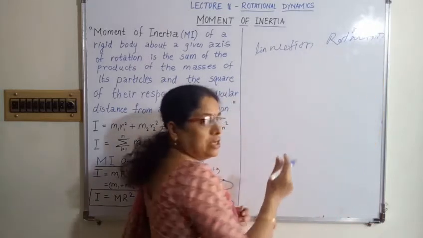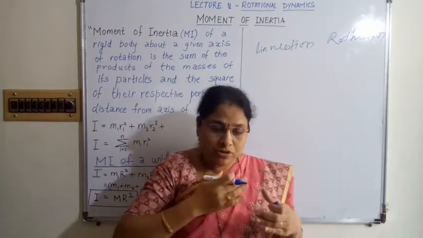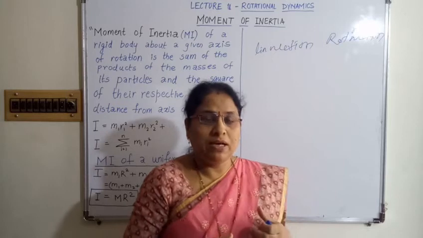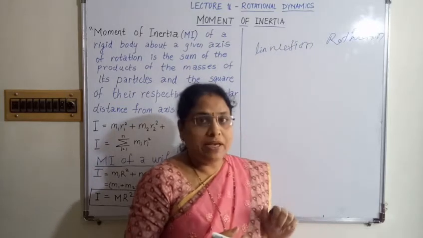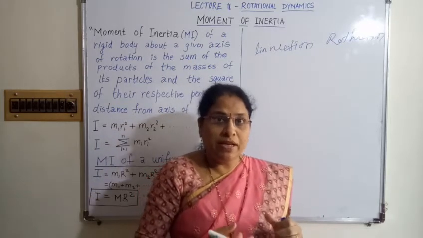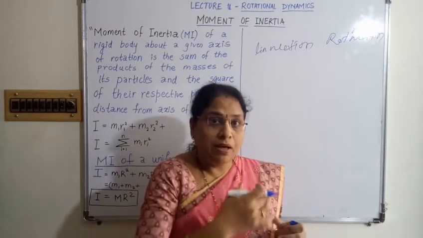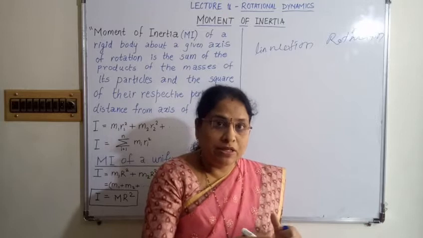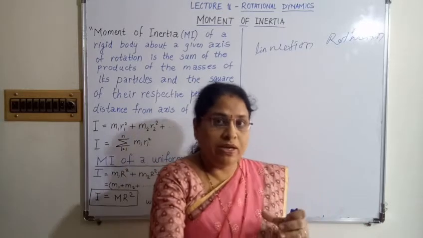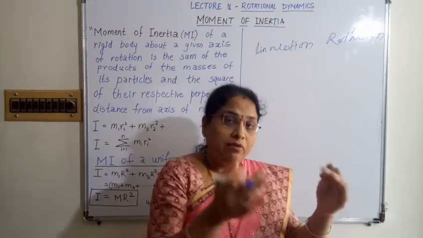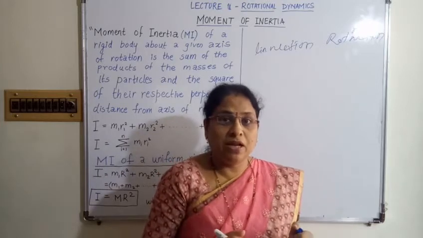In linear motion, when we apply a force, the body starts to move in a straight line, that is called linear motion. Means in linear motion, when we apply some force, the body can change its state of rest, or if the body is in motion, it will stop by applying some external force.